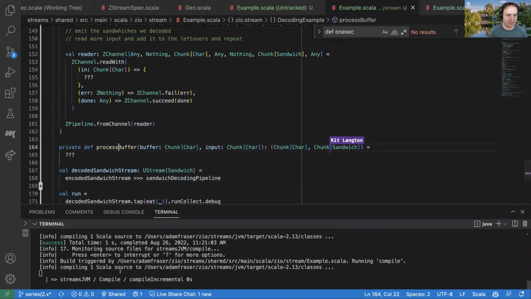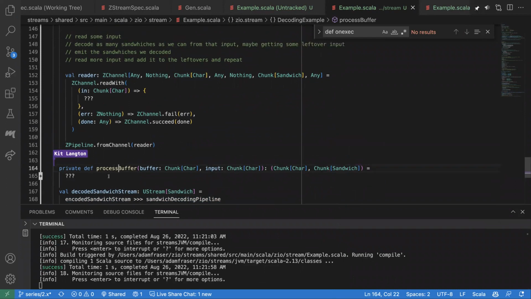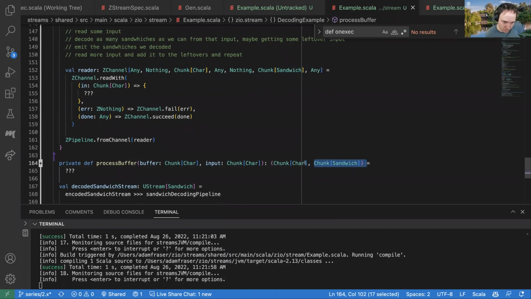Cool. And so conceptually, what this is going to do is we're just going to take the buffer, take the input, put it together, say, okay, here's everything we've gotten. And then we're going to process as much of it as we can into sandwiches. And they're going to go into this chunk. And anything that we weren't able to process yet, that the next sandwich that's going to come to us from the next time we pull from the upstream is going to go into here.